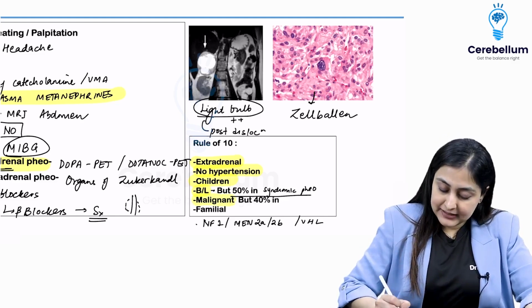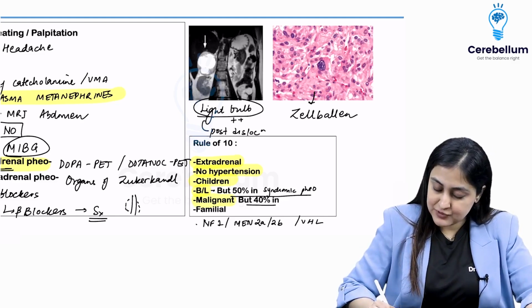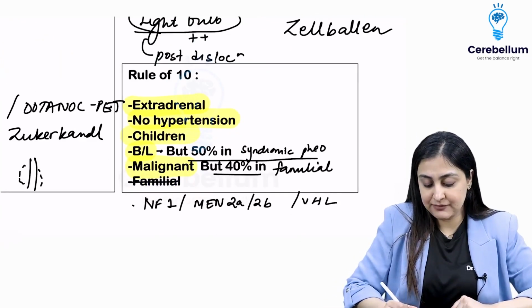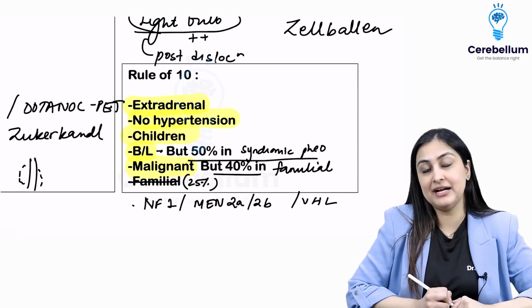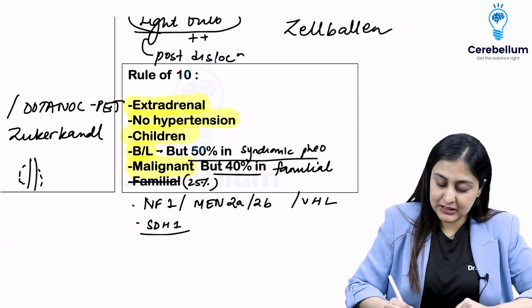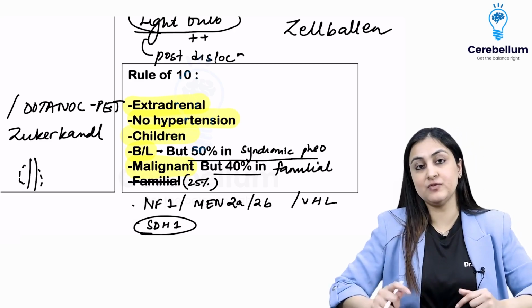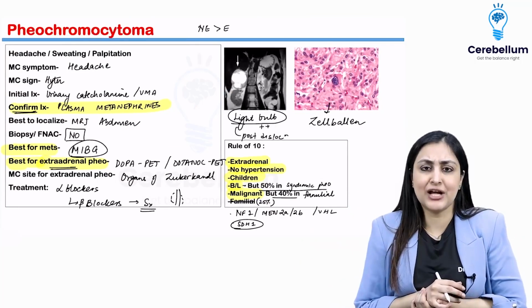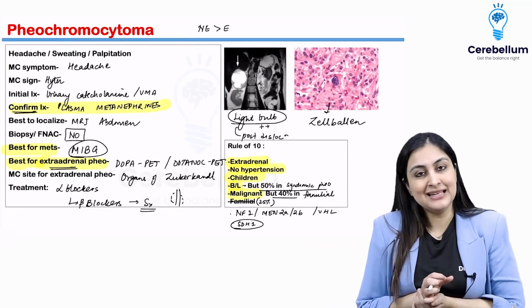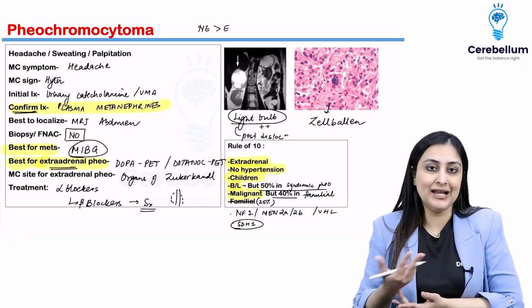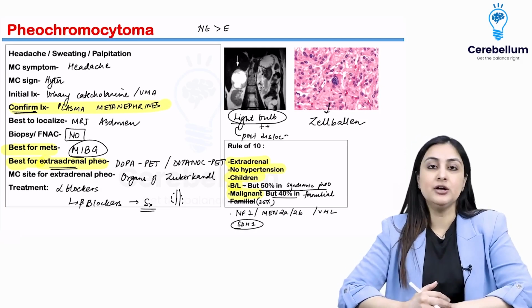It is malignant in 10%, but again an exception that it will be 40% if it is a familial case of pheochromocytoma. And previously it was thought to be 10% familial. This is changed. It is now 20% familial. All right. And one more thing that you want to remember, paragangliomas as familial is the succinate dehydrogenase mutation, which is familial paraganglioma syndrome. All right. So the last part is a bit extra edge for INI-CET mainly. But in NEET and FMG, you get simple questions on pheo asking you about Zellballen or light bulb, or they'll give you a scenario and ask you the diagnosis.